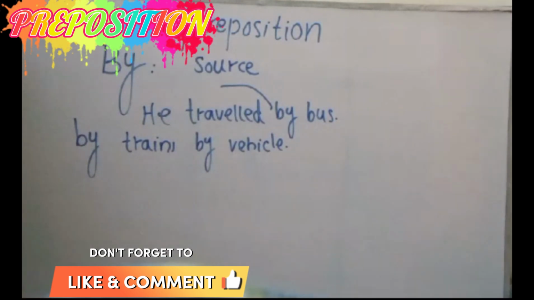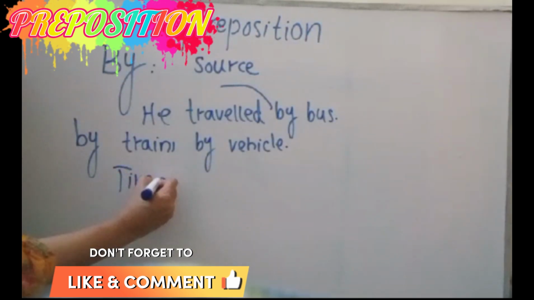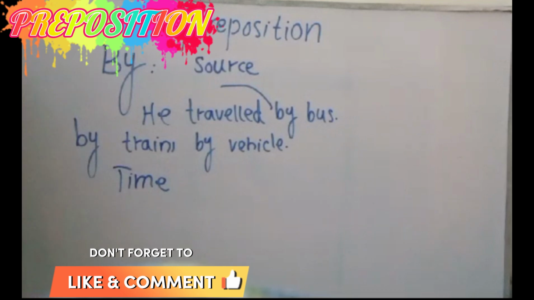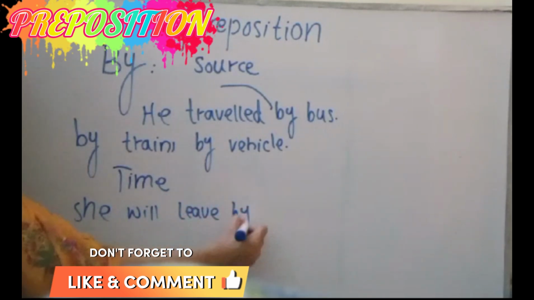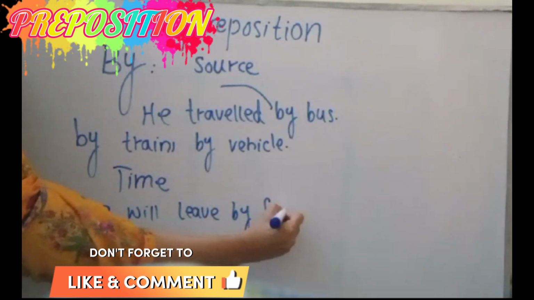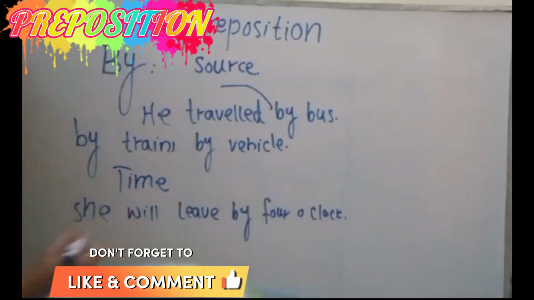Now, for time: if we talk about "by" in time, she will leave by 4 o'clock. She will leave by 4 o'clock.